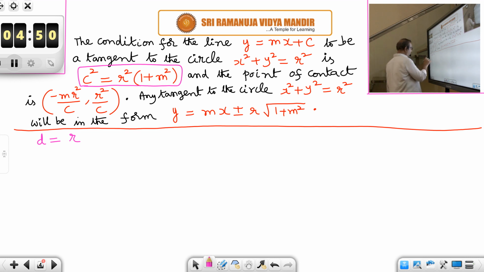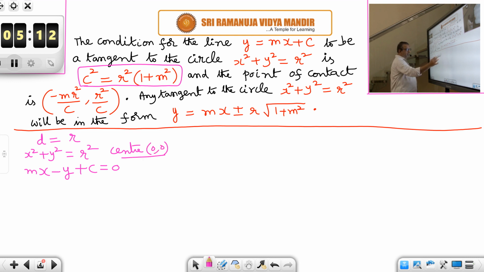What is the circle here? x square plus y square is equal to r square. What is the line here? y is equal to mx plus c, which can be written as mx minus y plus c is equal to 0. Now, what is d? Center of the circle is 0, 0.